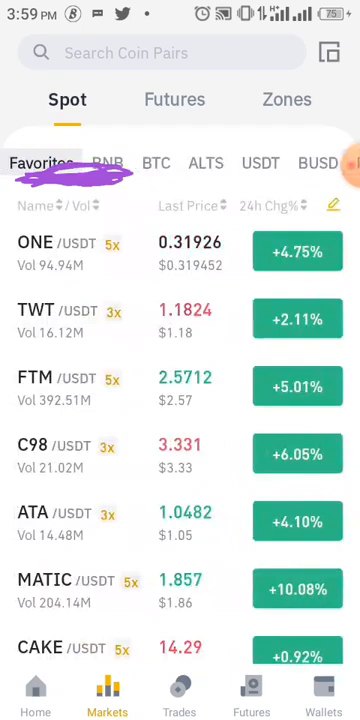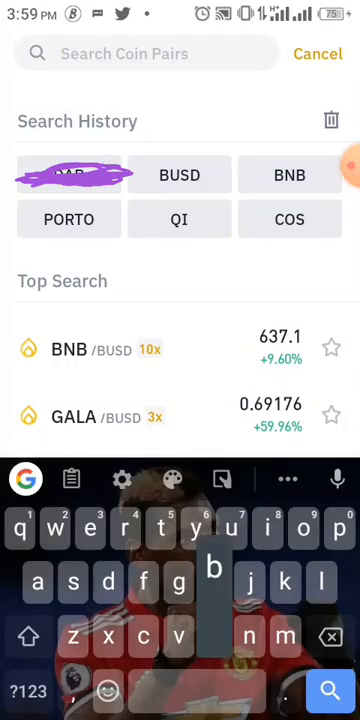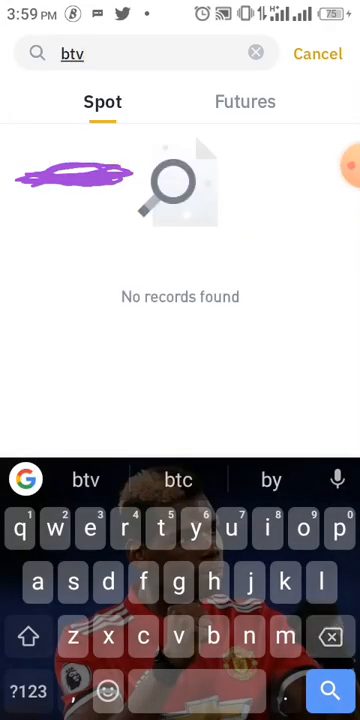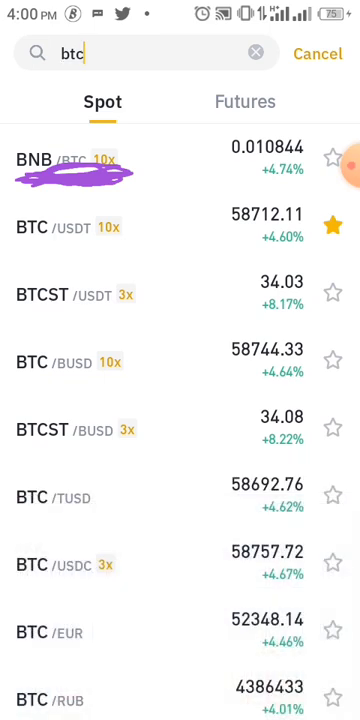If you want to search for a coin, let's say you want to search for Bitcoin, you see that search coin pair at the top, click on it. When you click on it, you can easily type BTC. As you can see, it will show the different pairs that are available for BTC. You can click on any one of them. Now you can see that star beside it. That star means that you want to add it to your favorites.